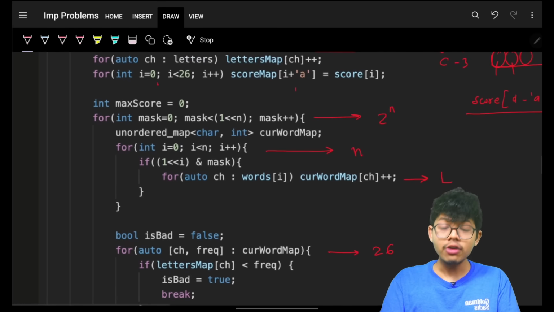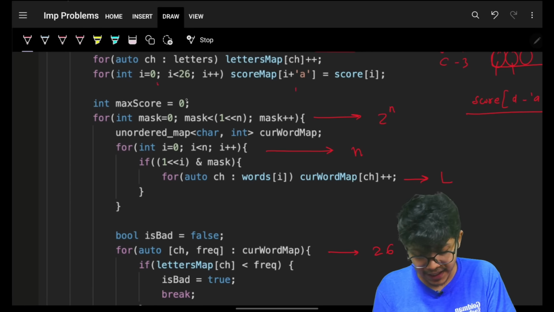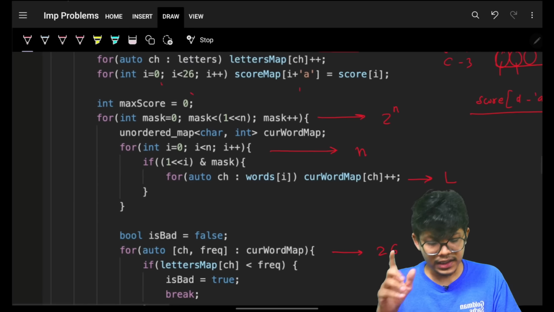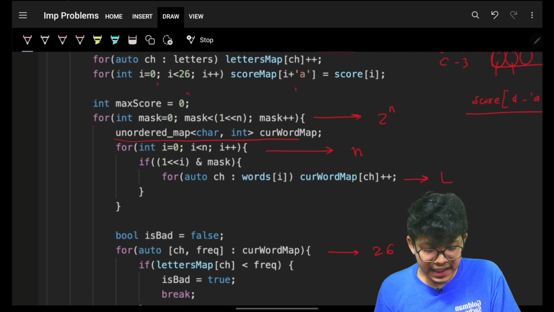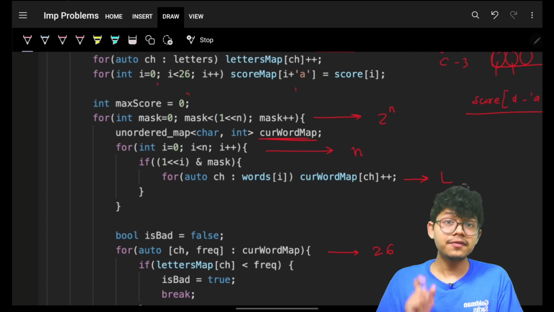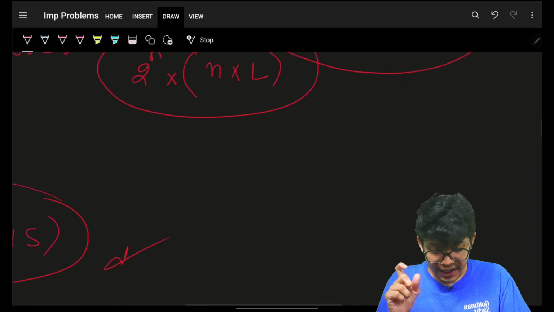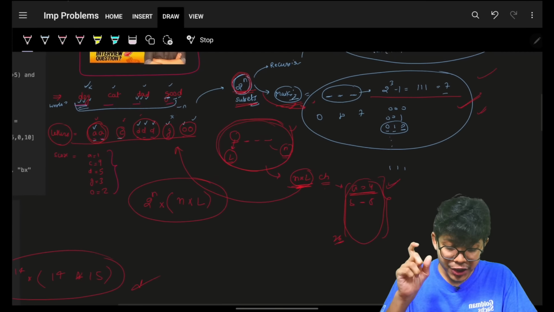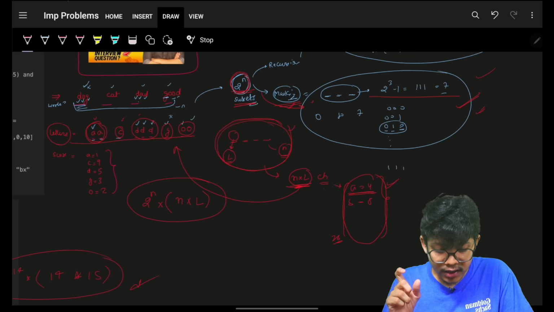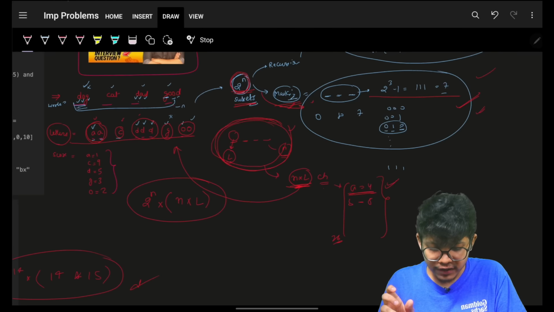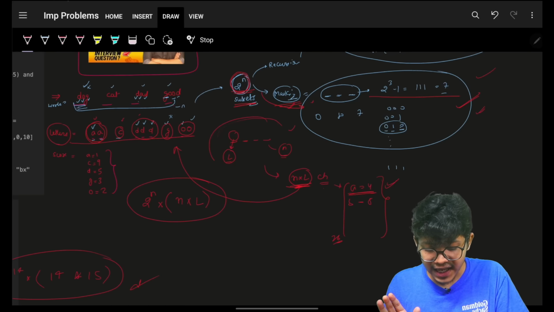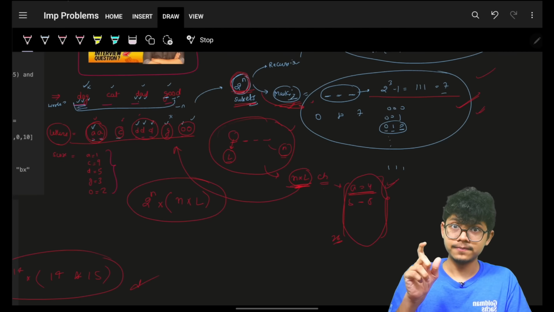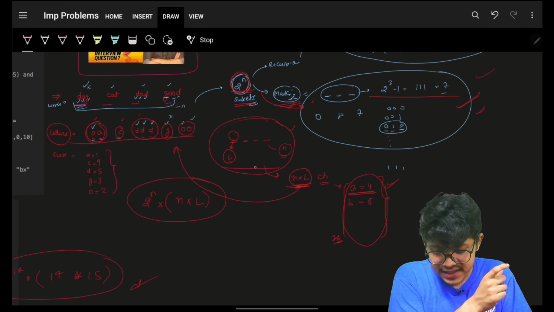I'll now generate all the possible subsets by trying all the possible masks. Now I will maintain the current word map. Why is this needed? As I showed you, if I have grabbed a subset, whatsoever subset I have taken, I should know the current word map, which means I have to maintain the frequency of all the characters in that subset.